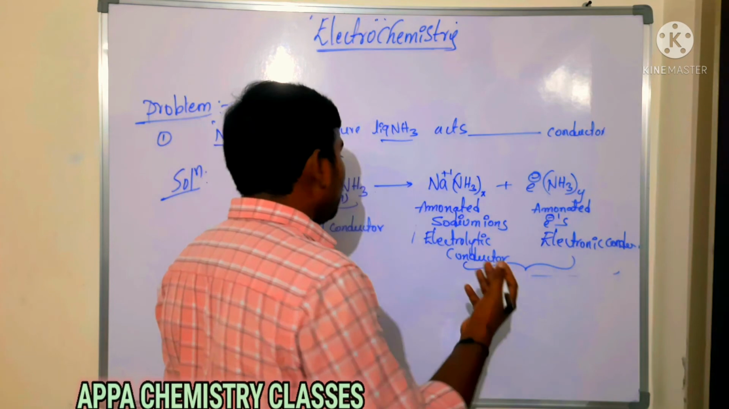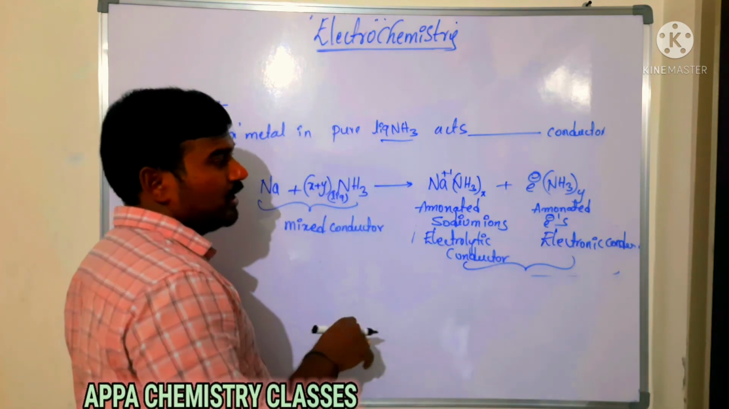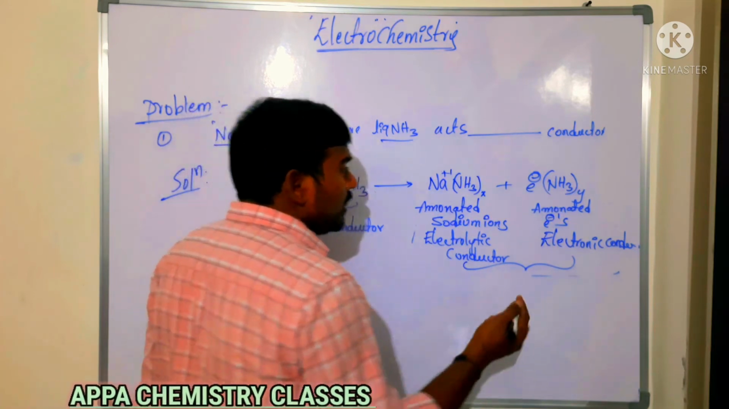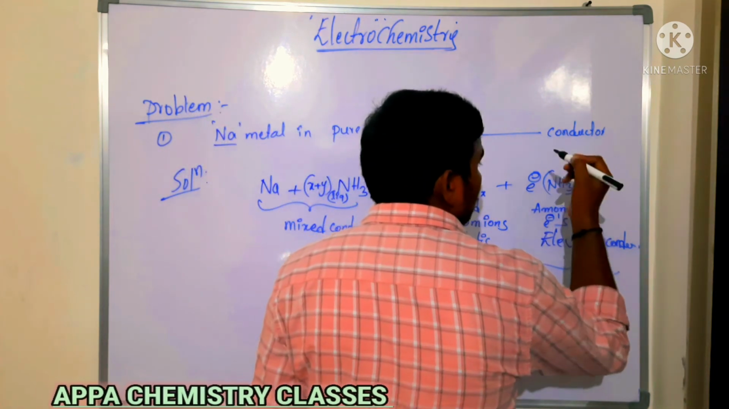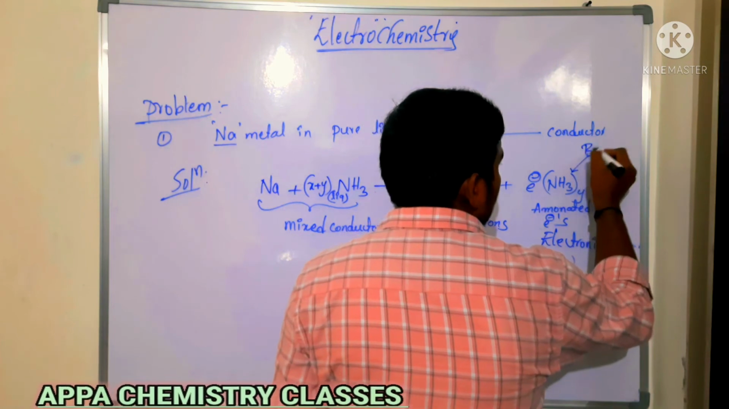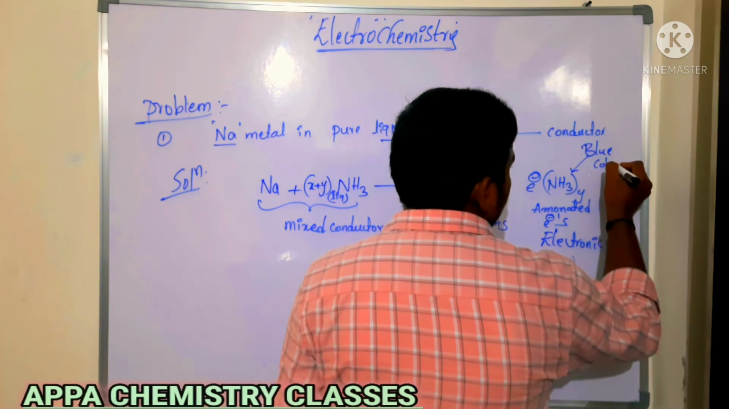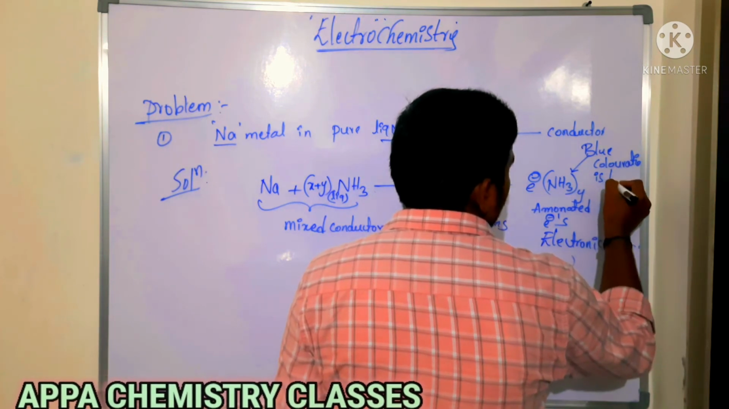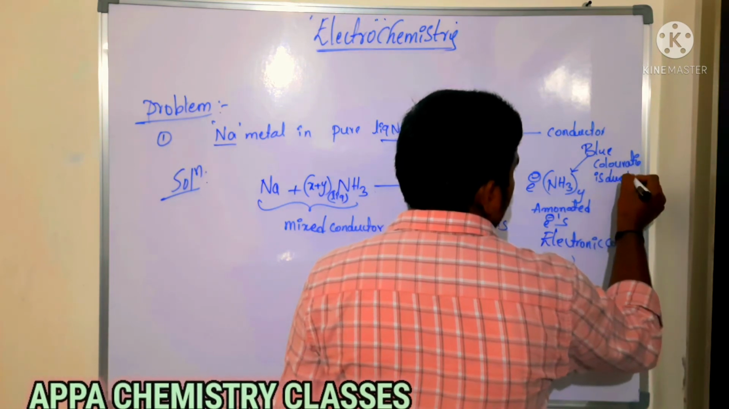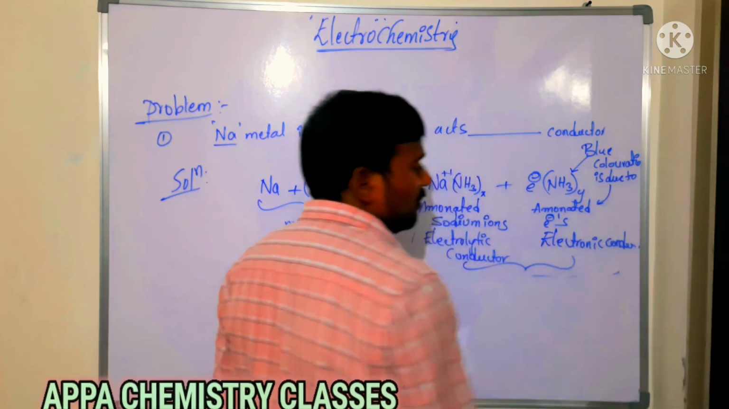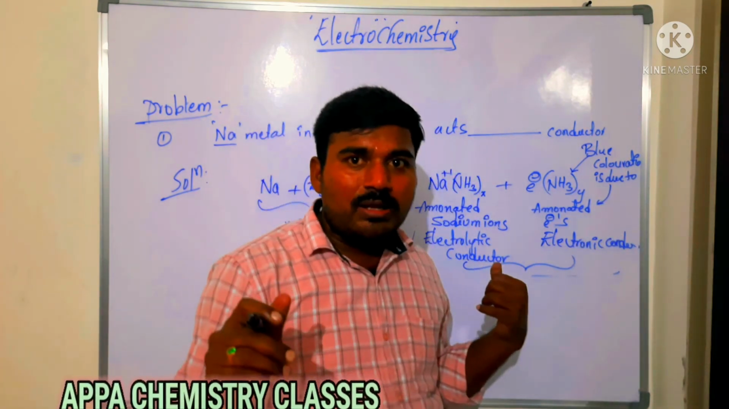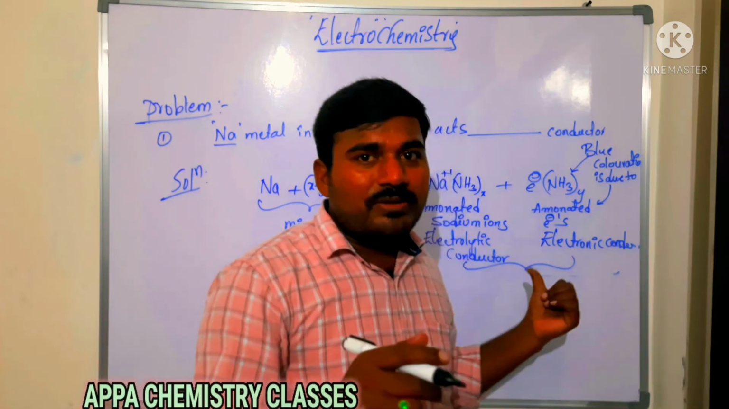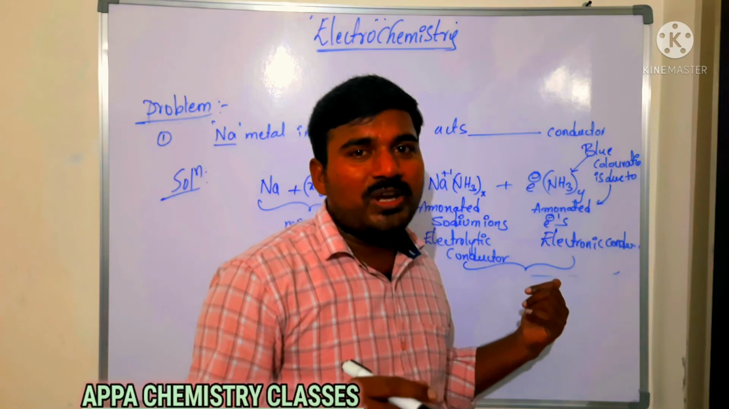Now when sodium metal is dissolved in liquid ammonia, it gets a blue coloration, which is observed in the visible region. That blue coloration is due to the presence of the ammoniated electron. So blue coloration is due to what? This ammoniated electron. Is that clear? So sodium metal in liquid ammonia will act as a mixed conductor. Why does it have the color? Due to the presence of the ammoniated electron.